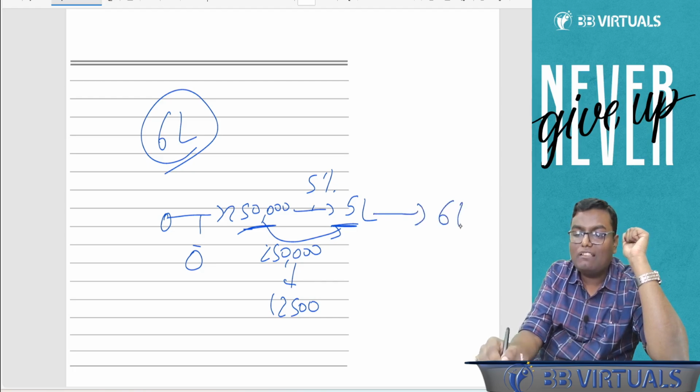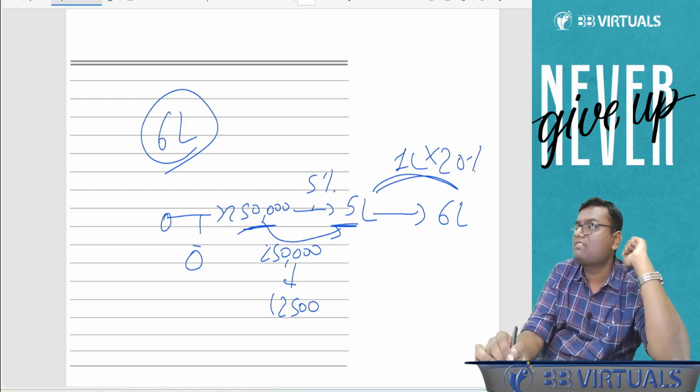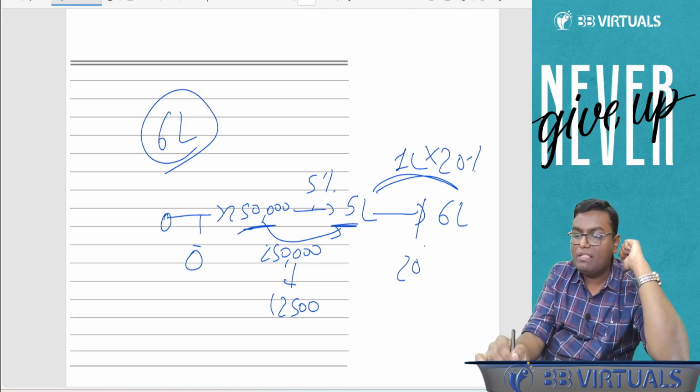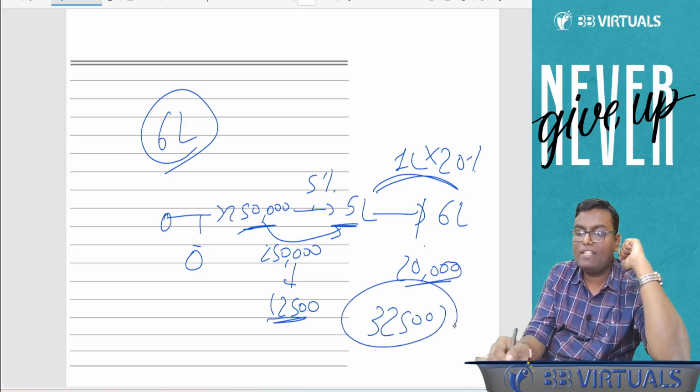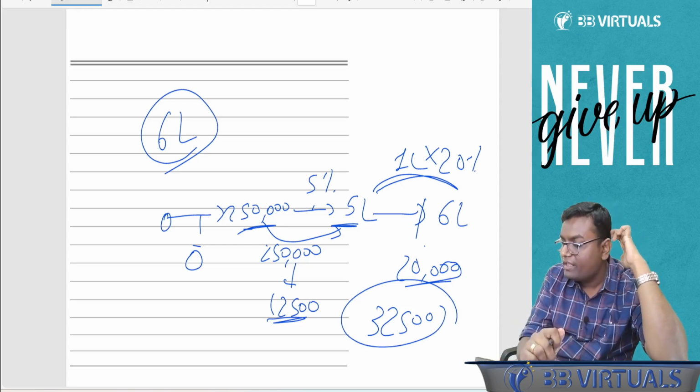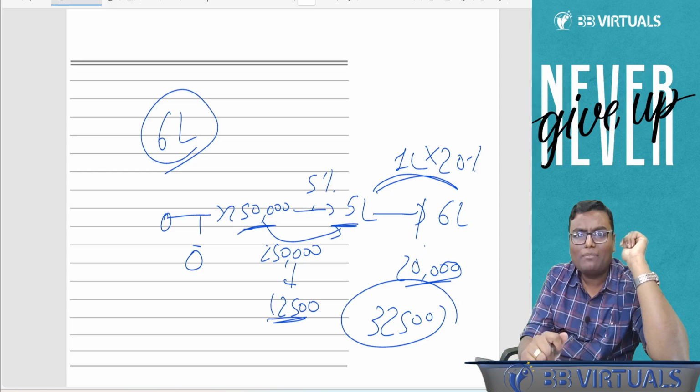And 5 lakh to 6 lakh, what is the differential income? 1 lakh. On that only 20% will be applicable, so this will be basically 20,000. What is the total tax over here? 32,500. Are you understanding what I'm saying?